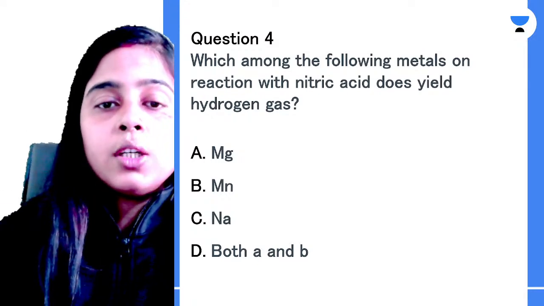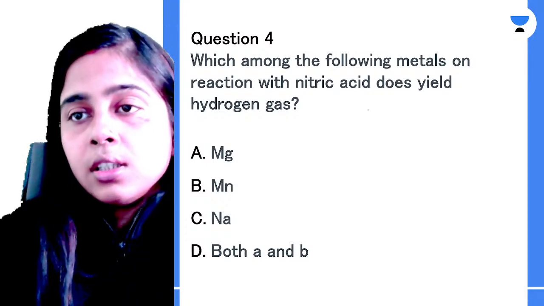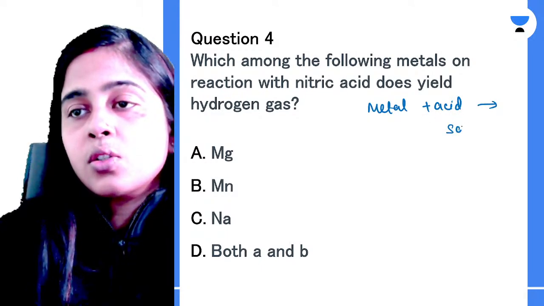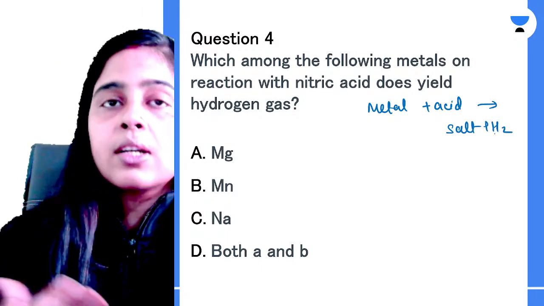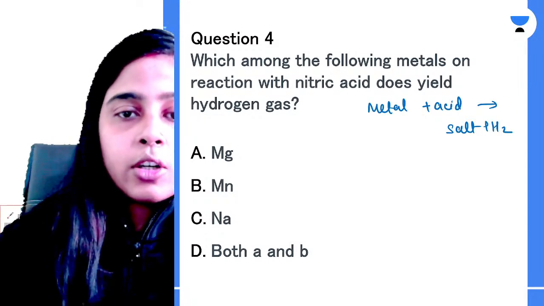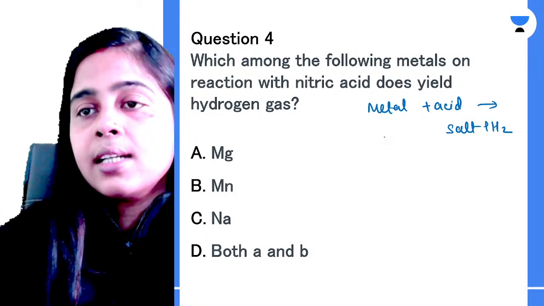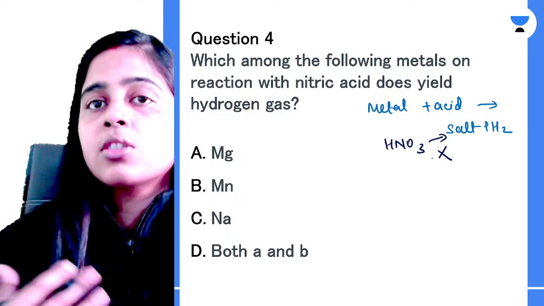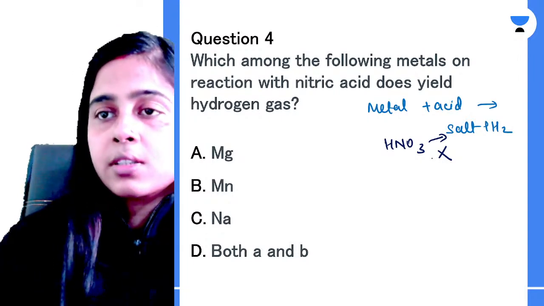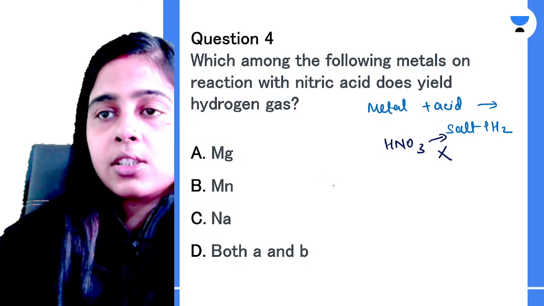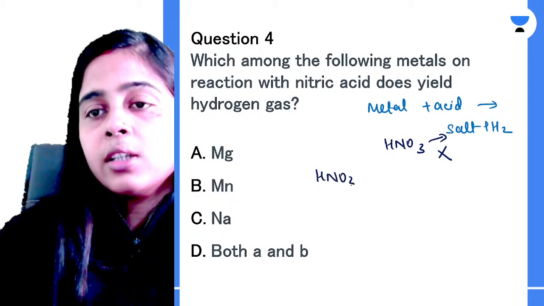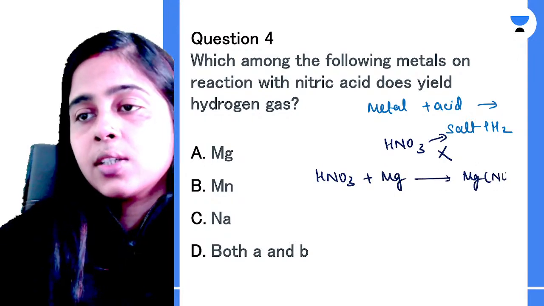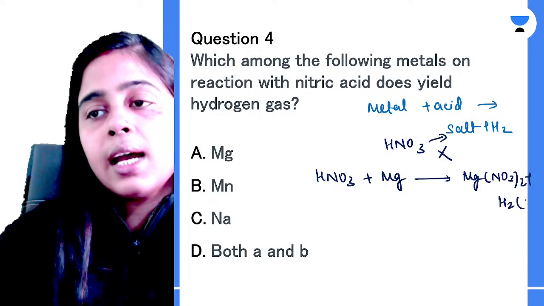So let me tell you, all of you know this, that metal plus acid gives what? Salt and hydrogen gas. This is the common method of preparing hydrogen gas, yes or no? Now, nitric acid does not give this reaction. Yes or no? Nitric acid does not give this reaction because all of you know that nitric acid is a very strong oxidizing agent. So it will not give this reaction. But we saw that nitric acid will react with magnesium to give magnesium nitrate and hydrogen gas.